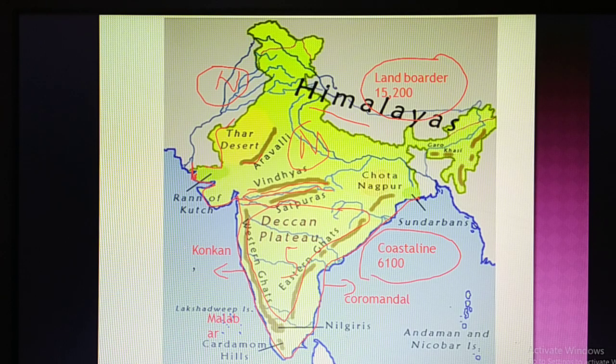And again the western coastal line is divided into two parts, first of all the Konkan coastal line, next the Malabar coastal line. Obviously Karnataka is also having a coastal line, and the Karnataka coastal line can be called the Malabar coastal line, or Konkan also you can say. And the eastern coastal line is called the Coromandel coastal line.